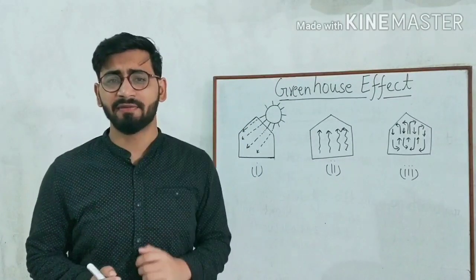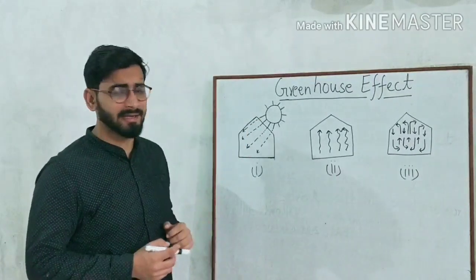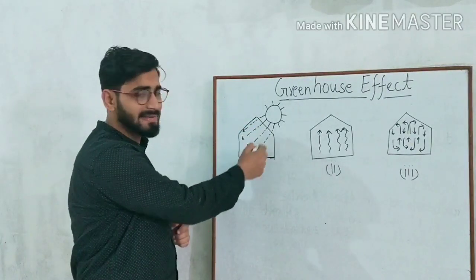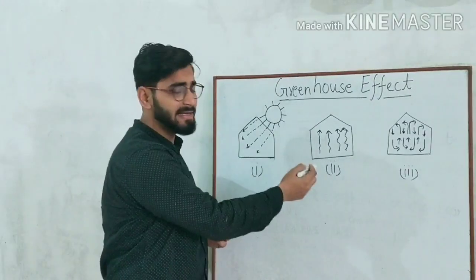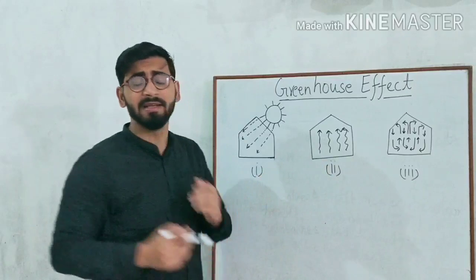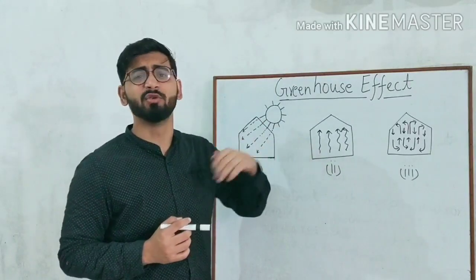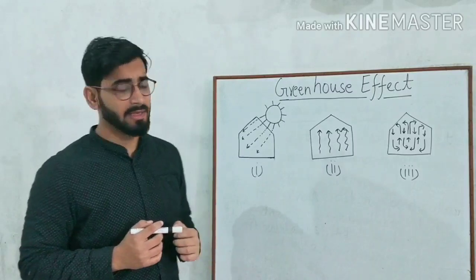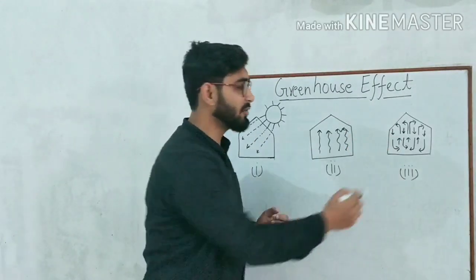Before discussing it further, look here. As you can see, the sun's heat is coming inside the house. Due to the sun's radiation, the house is completely heated. But when these radiations want to go back, they are not able to.